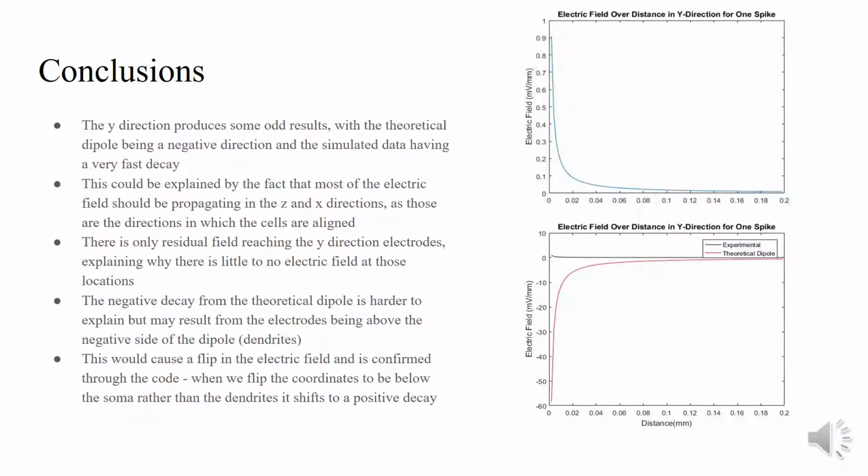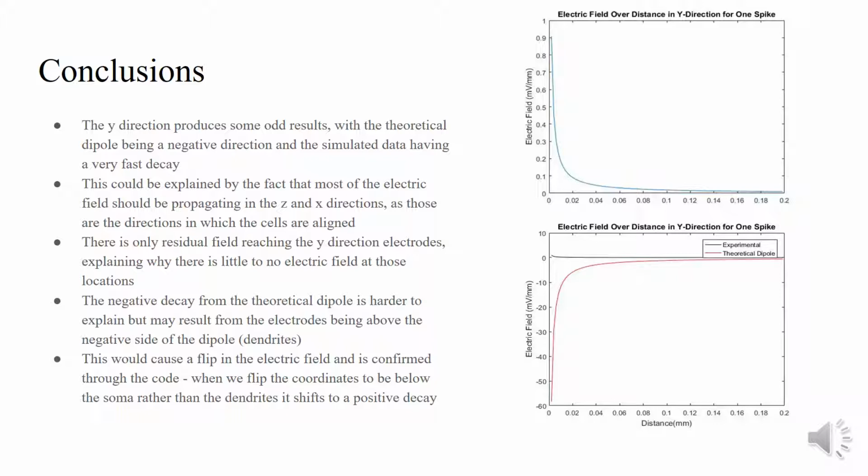In the Y direction, we actually got some interesting results. As stated before, the peak value was significantly smaller than in the X and Z, which supports the idea that this slice acts similarly to a dipole, because it shows a donut-shaped electric field similar to that generated by a dipole on its own.